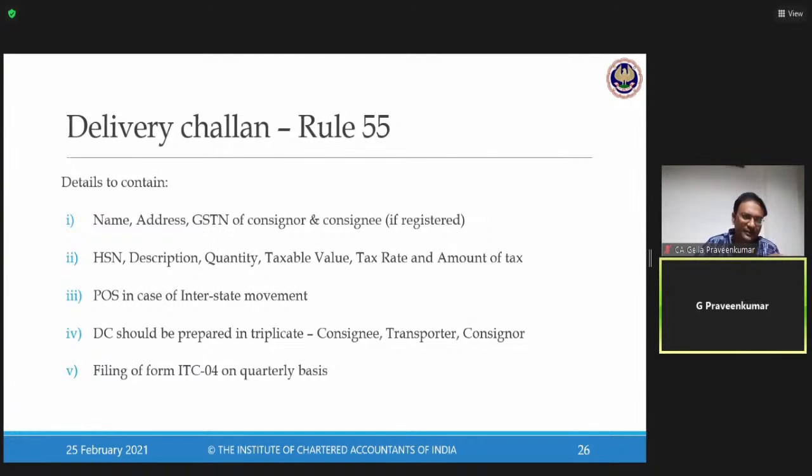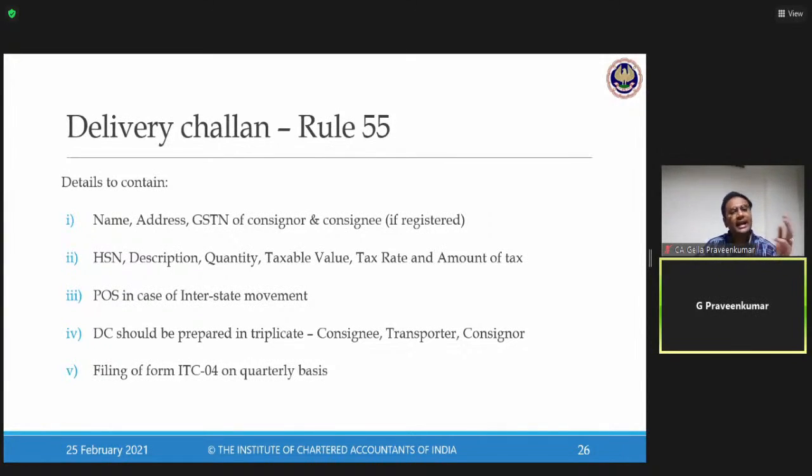This delivery challan should have some basic information: name of the person who's moving the goods, name of the consignee, HSN, description of the goods, volume, quantity, taxable value, tax rate, and whether it is meant for interstate movement. If it is interstate, what is the place of supply, assuming a supply gets triggered.